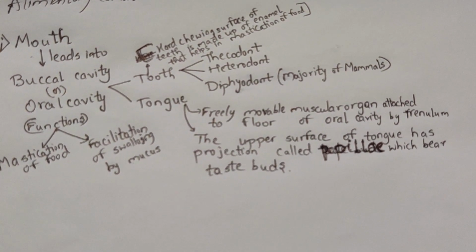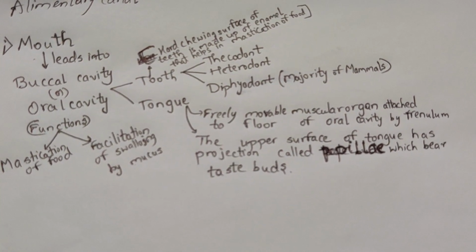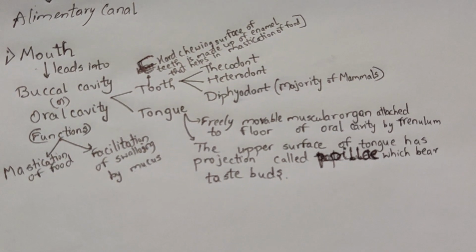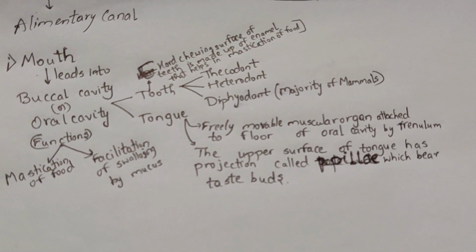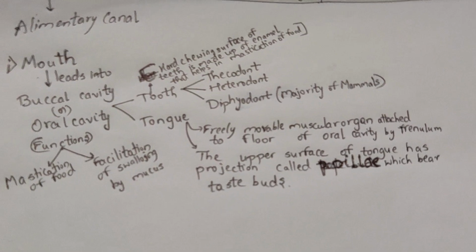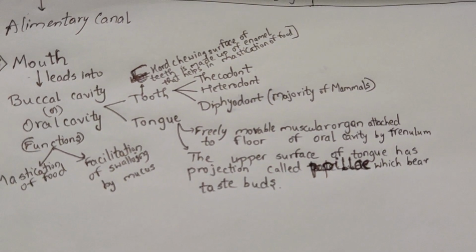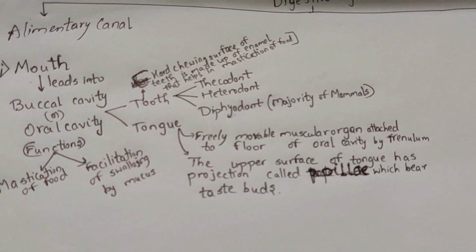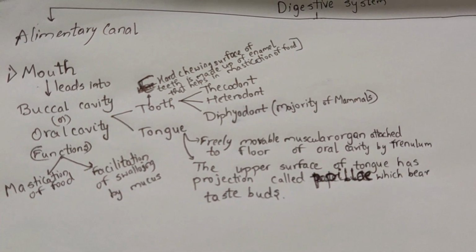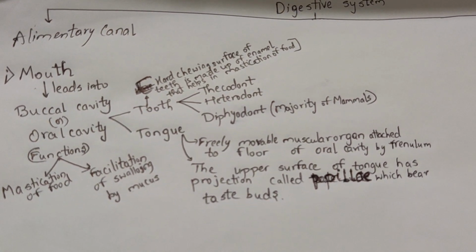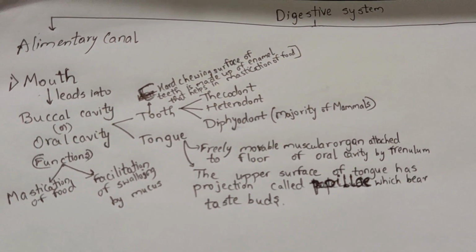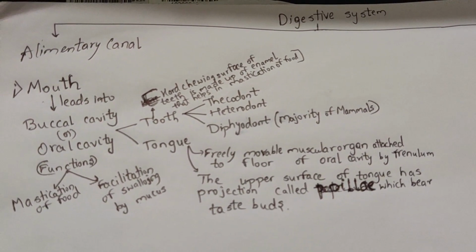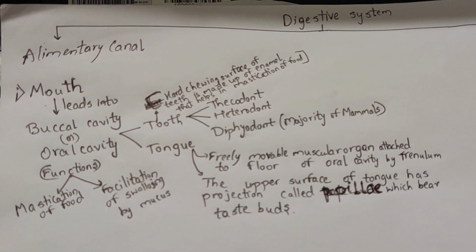The tooth has a hard chewing surface made up of enamel, which helps in the mastication of the food. In humans, the tooth is called thecodont, heterodont, and diphyodont. We call it thecodont because the teeth are fixed in the sockets. We call it heterodont because we have four different types of teeth, which is 2, 1, 2, 3.